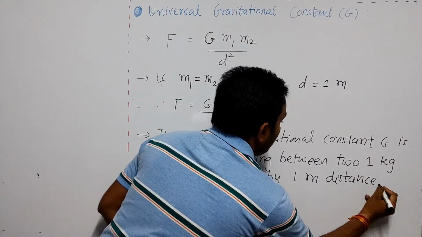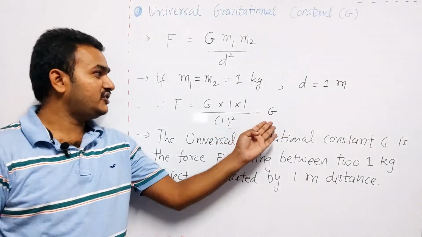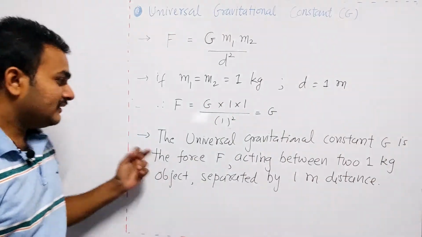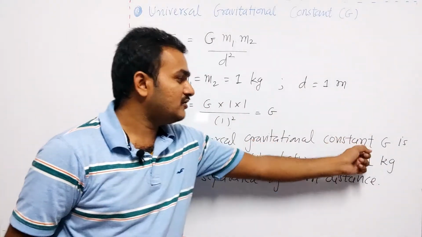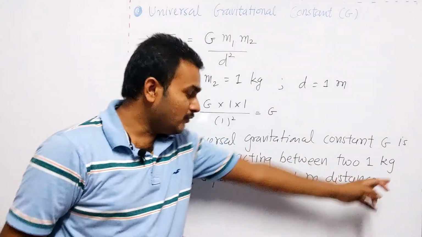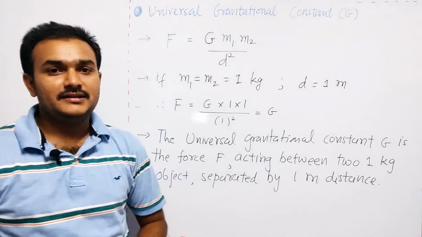Okay, so if I want to define what the universal gravitational constant G is in terms of masses and the distance between two objects, then the universal gravitational constant G is the force acting between two 1 kilogram objects separated by 1 meter distance.